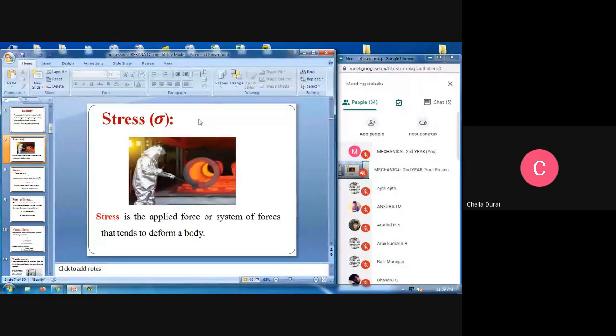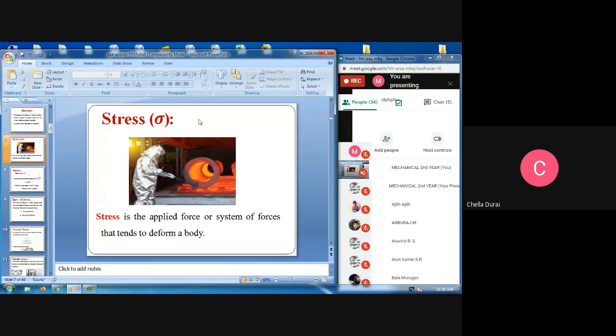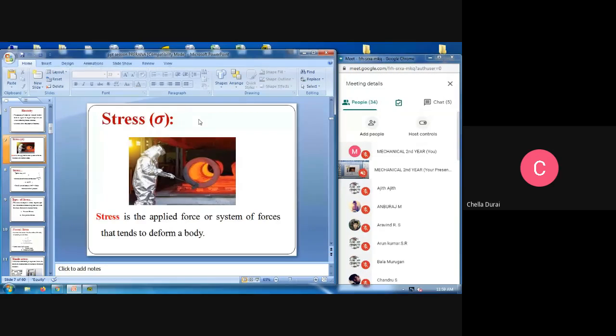Next, the main important topic is stress. Stress is applied force or system of forces that tends to deform a body. Whatever load we apply on a particular area is called stress. Whether it is a solid component or whatever component it may be, we apply force or load on that particular area. That is called stress.